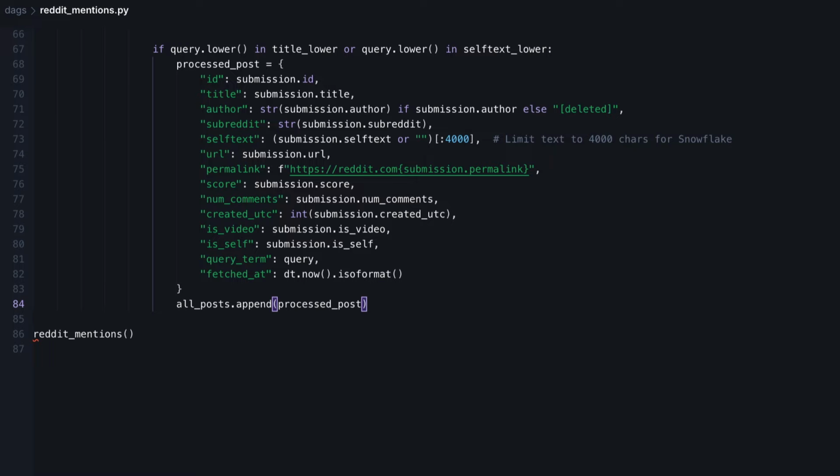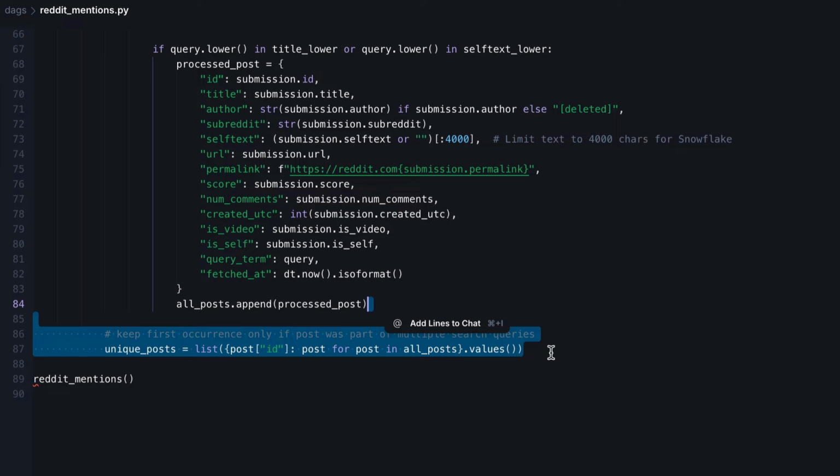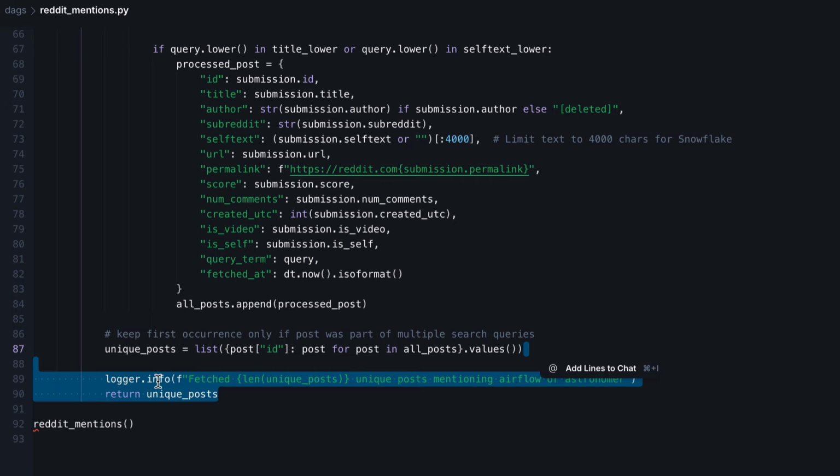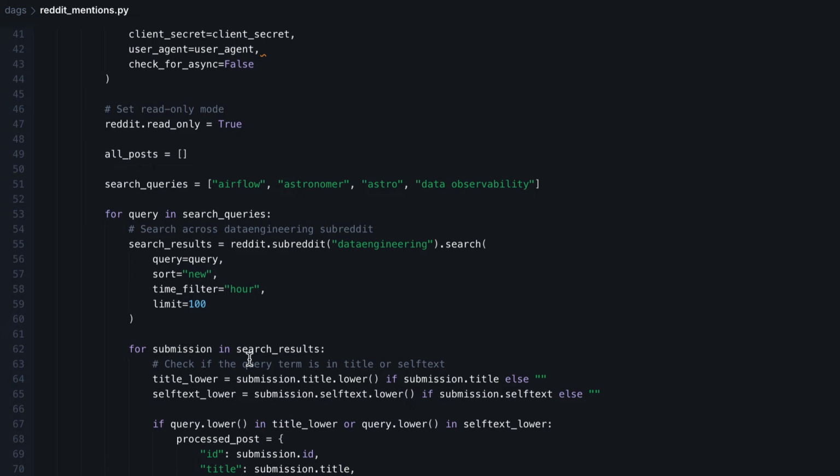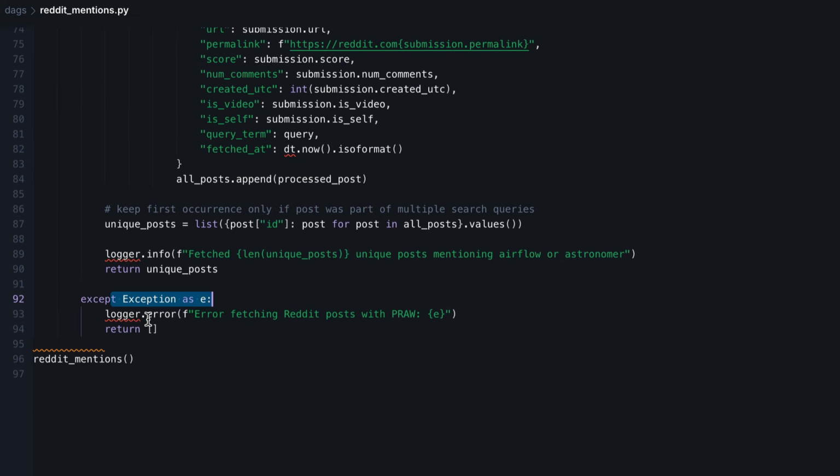Because a post can contain multiple queries, so multiple terms that we look for, for example Astro and Astronomer in the same post, we need to ensure that every post we add in the all posts list is unique. So that's why we do that. And then we add some debug information on the standard output and we return the unique posts. Then last but not least, if we get an exception in everything we do here, then we log the error and we return an empty list.